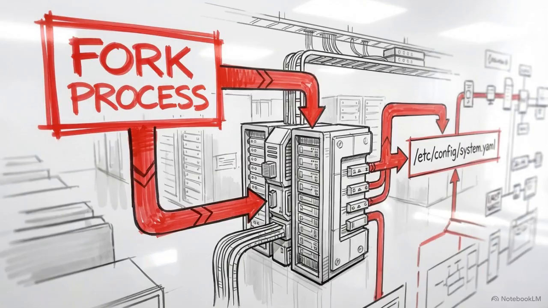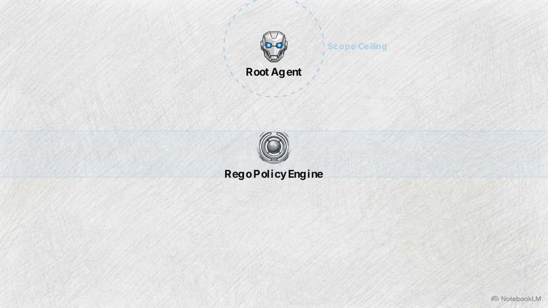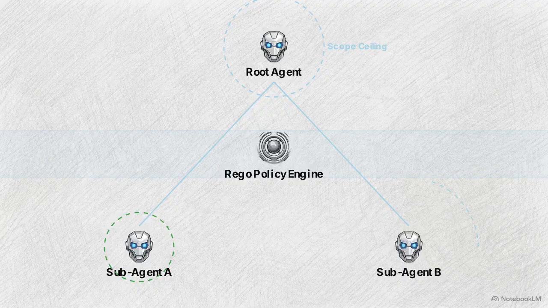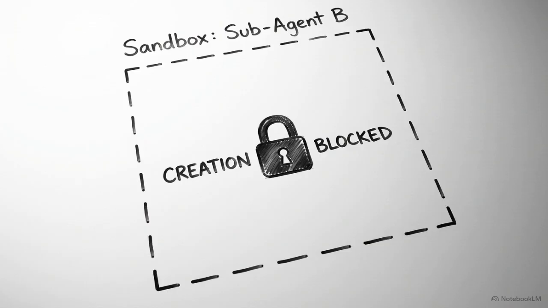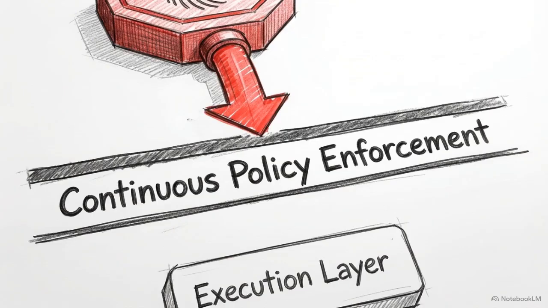Consider a compromised agent attempting to spawn a subagent with elevated privileges to write to a configuration file. This is the EnforceAuth scope inheritance tree. Permissions flow from the root agent to subagent A. When subagent B requests an elevated scope, a denial is triggered. The Rego engine checks the request against the parent's permission ceiling, blocking it at the identity layer. Because the denial happens before F3 takes any action, the OpenShell sandbox for that subagent is never instantiated. Continuous policy enforcement neutralizes local escalation attacks. Unauthorized workloads are prevented from reaching the execution layer.